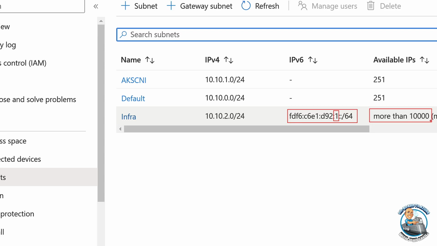Because the address space is so big, I don't ever have to worry about trying to make the subnet some weird /27 or /20. We just make it a /64. It guarantees it's going to work with all different types of routers and devices, and there's such a big IP space, I don't worry about it. It guarantees future compatibility. So it's always going to be this /64 for the subnet. It won't let you do anything else, and there are just so many IP addresses.